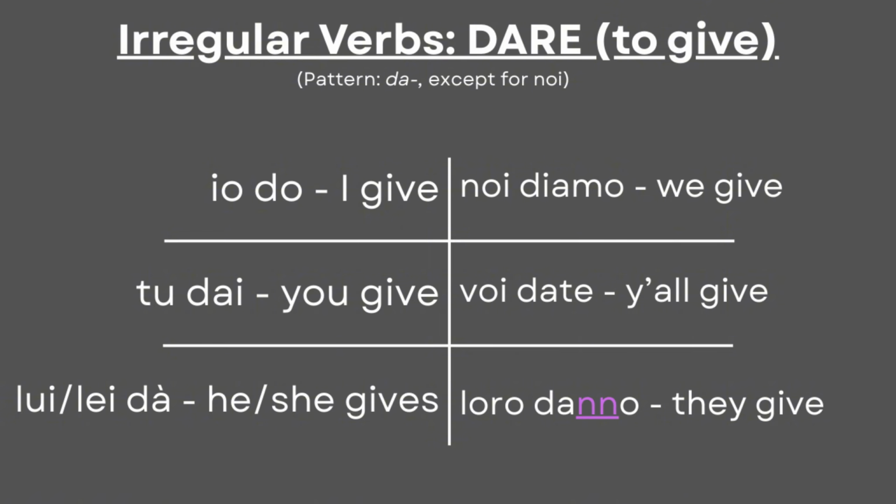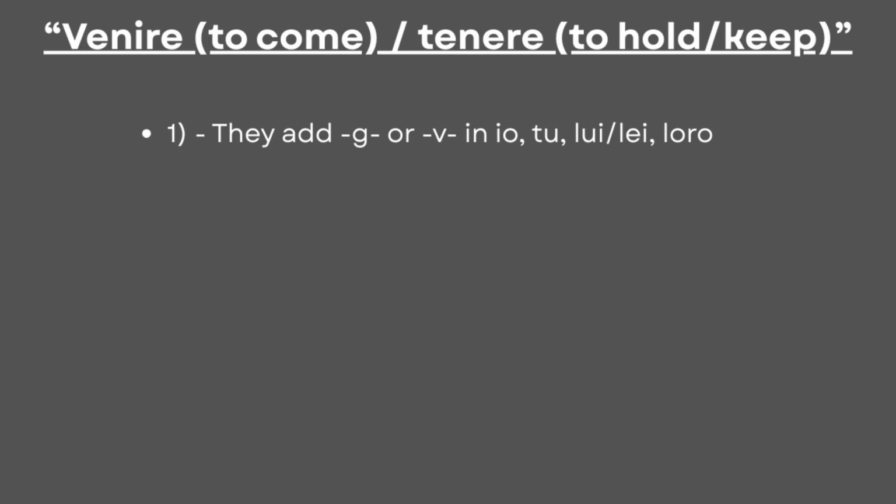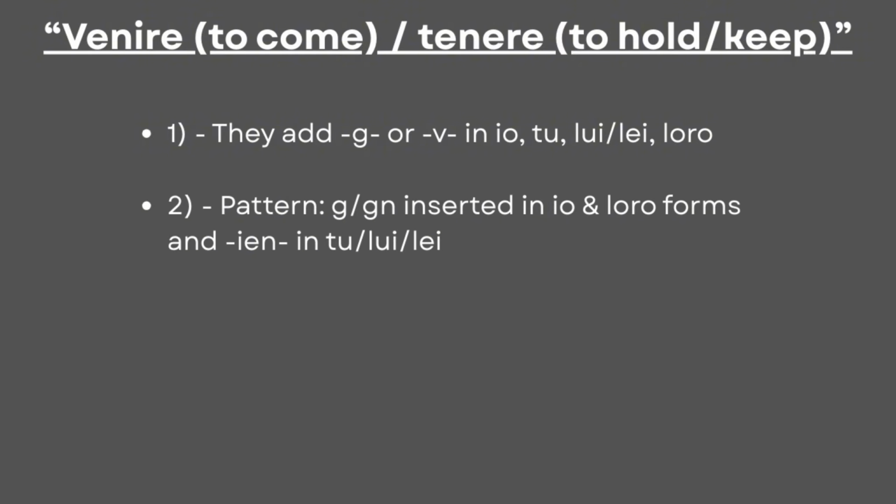After learning about these verbs, we can see verbs like venire and tenere, and they are irregular because they add a consonant G or V in some forms, specifically in io, tu, lui, lei, loro. Also, they add G or sometimes ni to io and loro, and modify the stem to ien in tu, lui, lei.